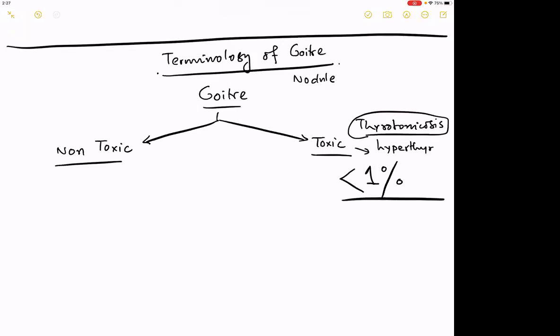Patient is not going to die because of a cancer. Patient can die because of a heart failure. That is a different story. But in the non-toxic group, remember that the range of a cancer can be from 5% up to 25%. So please understand, this is not at all a very funny thing. The incidence of cancer in a non-toxic goiter can be 5% to 25%. Now 5 to 25 is not a small figure.